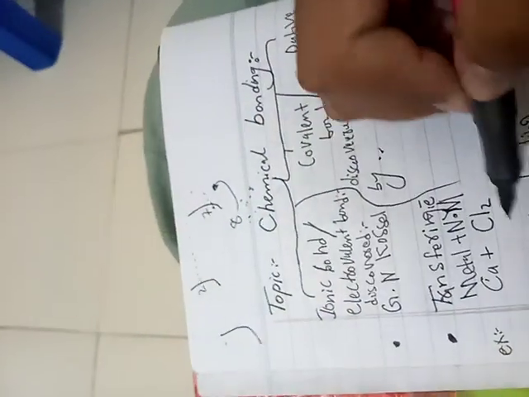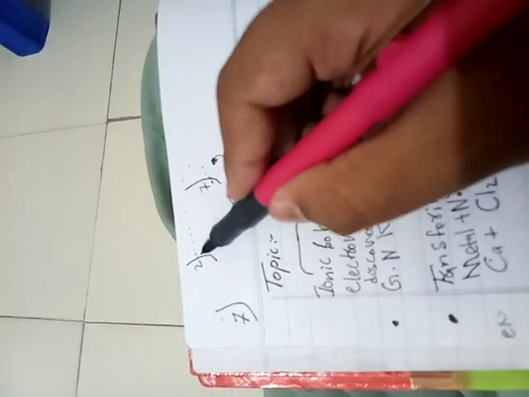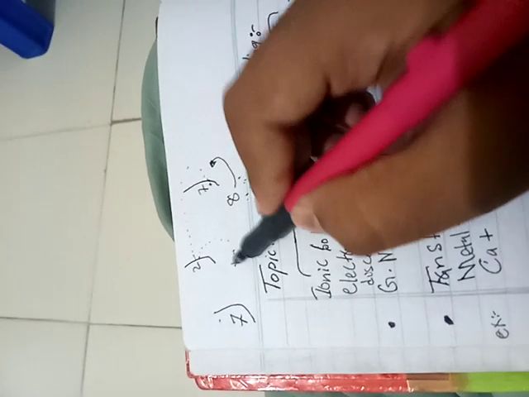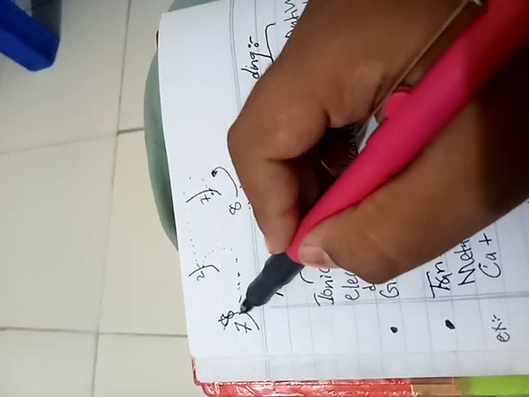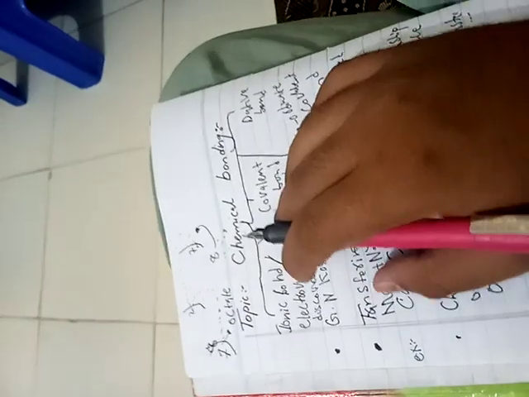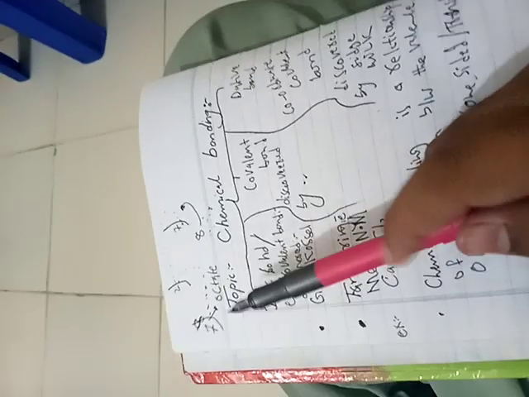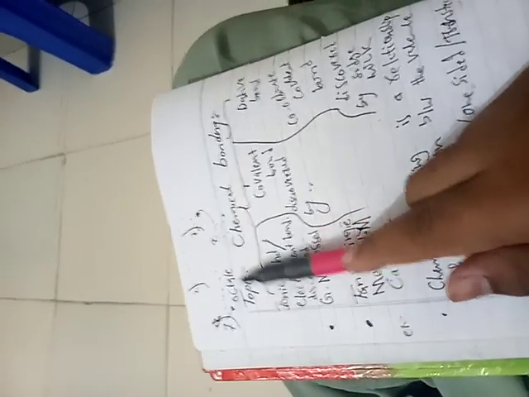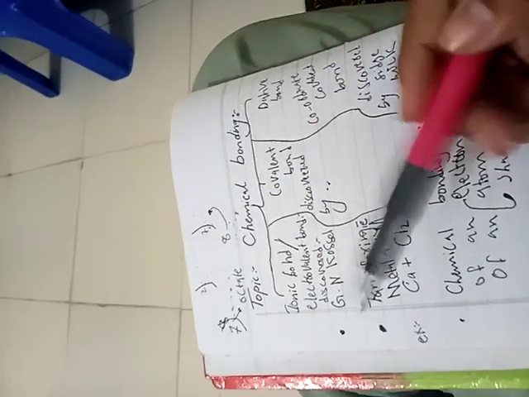And there are 2 chlorines, so the other electron will move towards the second chlorine, and it will also become 8. Because of that, it is also following the octet rule. So there is a question of why elements make bonds. Elements make bonds just because of this octet rule, to get stabilized and to obey the octet rule.